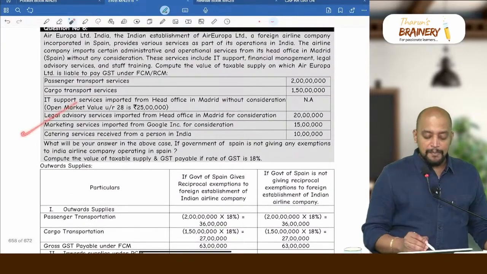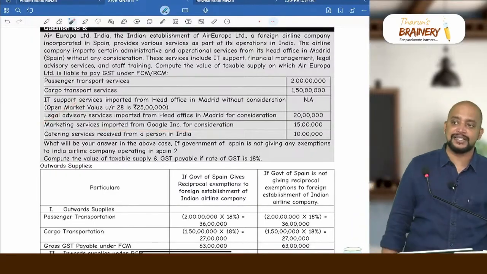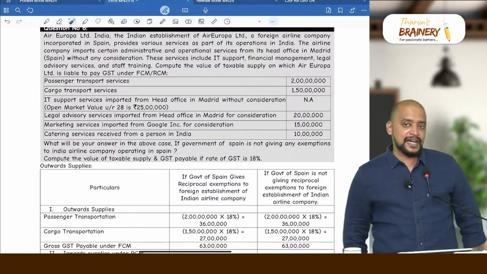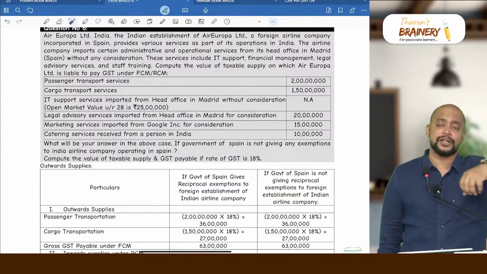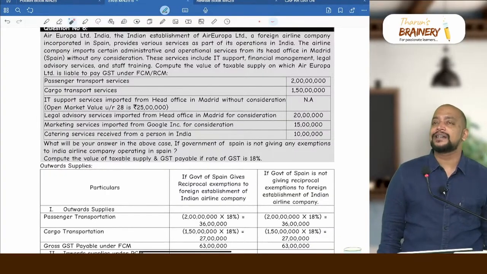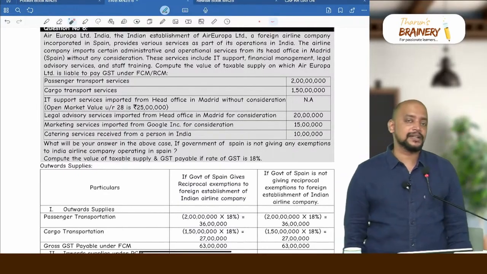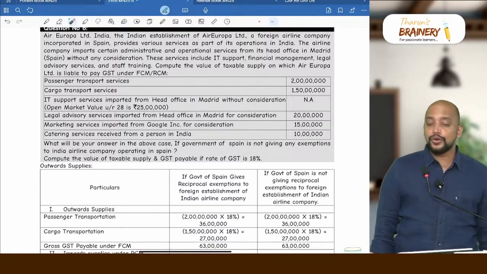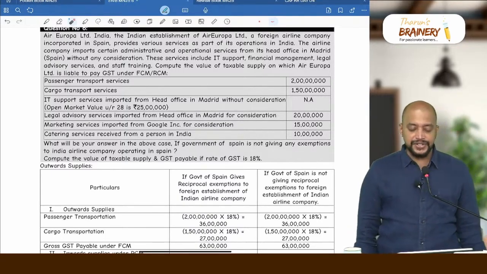The next one, marketing services imported from Google Incorporation for a consideration. It's an OIDR service. It's not from head office PAP. That's why no exemption. So definitely it will be taxable. OIDR service always taxable. Who will pay? If imported by NT or it is FCM, otherwise RCM. Here it is Air Europa Limited. It's a company and they are registered in India.